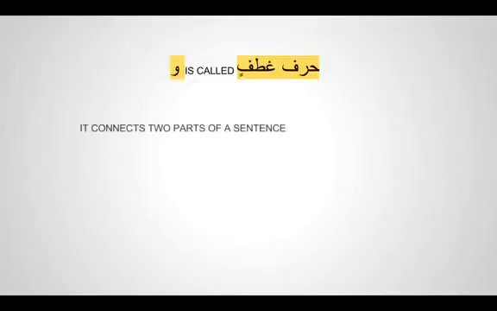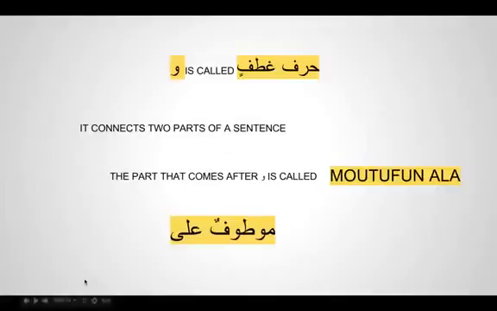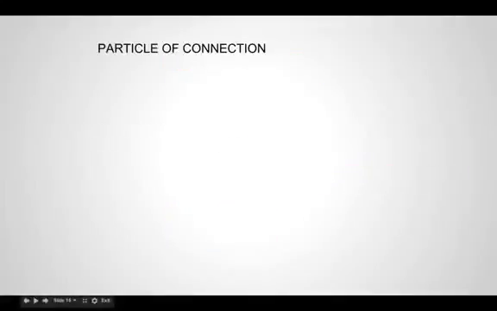This harfu atfin is used to connect two parts of a sentence. The part that comes after wow is called mawtufun ala. Let me explain what it means. It is a particle of connection which connects the two parts of a sentence.